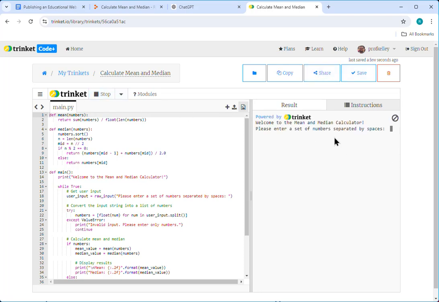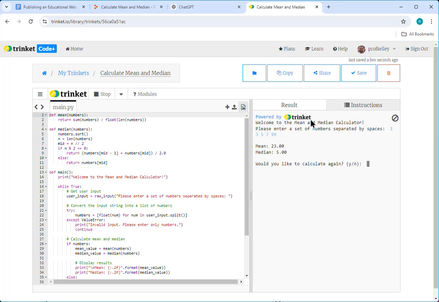It says, hey, welcome to the mean and median calculator. Please enter a set of numbers separated by spaces. So I'll go with 1, 3, 5, 7, and 99. And it's calculated the mean, 23. That seems about right based upon our previous example. And median is 5. So it appears to be working. And so now I would go ahead and make this something that is visible.